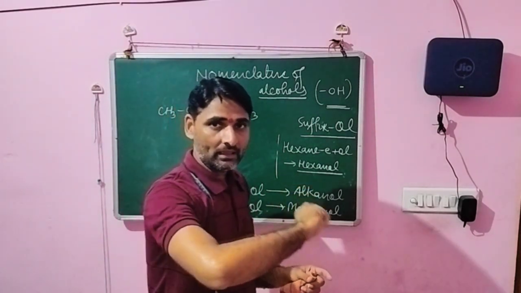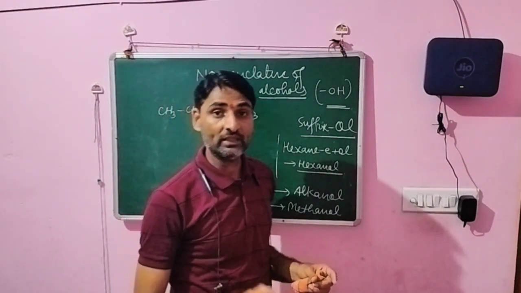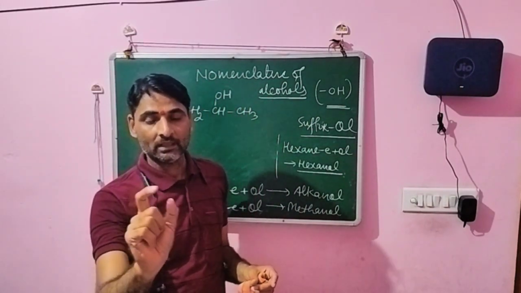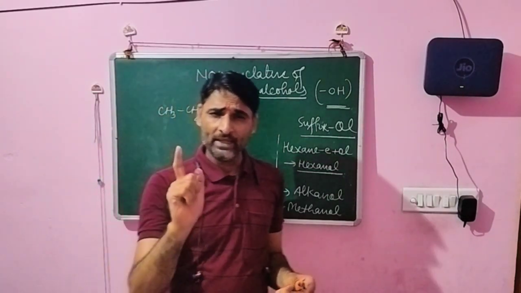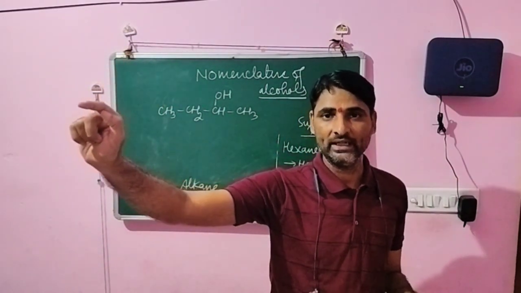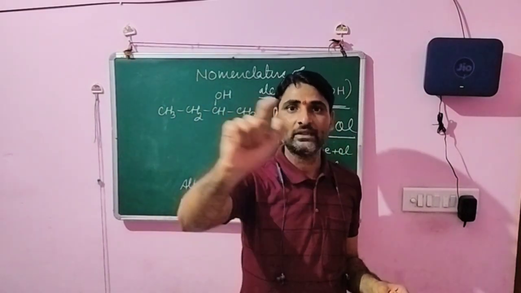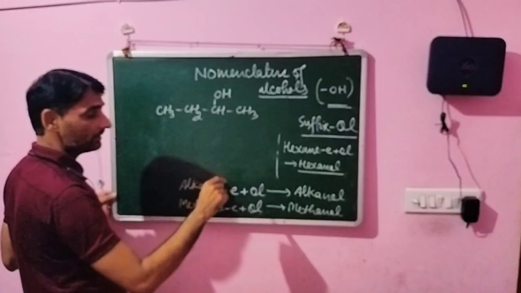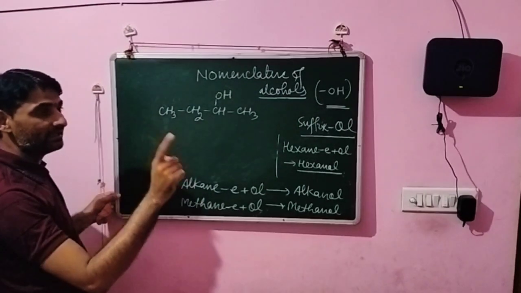If the chain becomes long, what do we do first? We choose the parent chain. What is the parent chain? Actually, the parent chain means the chain which contains the more number of carbons and also contains the functional group. The parent chain is the chain that contains the longest carbon chain and also contains the functional group. So here, see, there is only one chain of carbons. Second thing, we count the carbon from that end which is near the functional group.